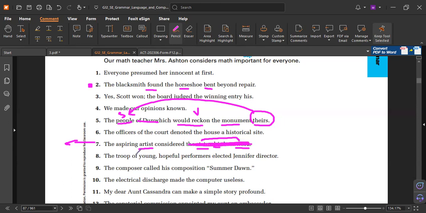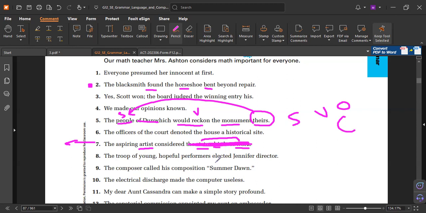No. The aspiring artist considered. It will be indirect. We have a subject, we have a verb, but we don't have an object or anything to complete the meaning. Whatever it is, object or not. The aspiring artist considered. Considered what exactly? That's why it's not a clear meaning. Yes or no?